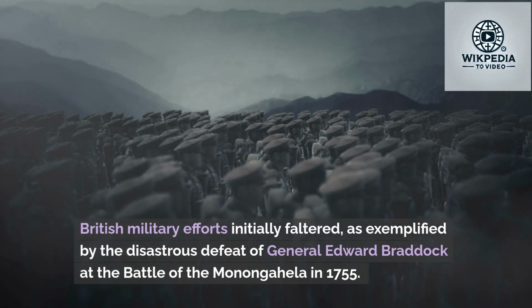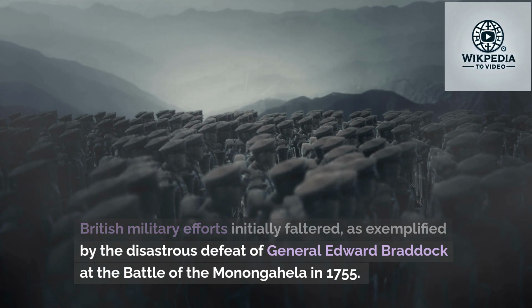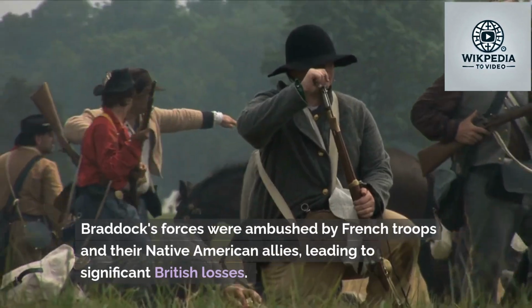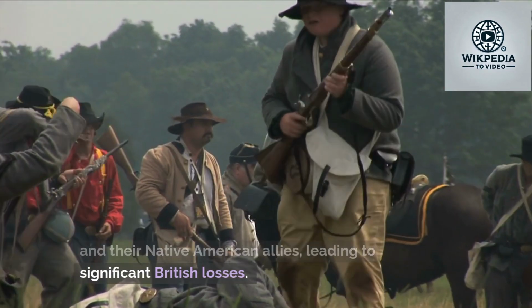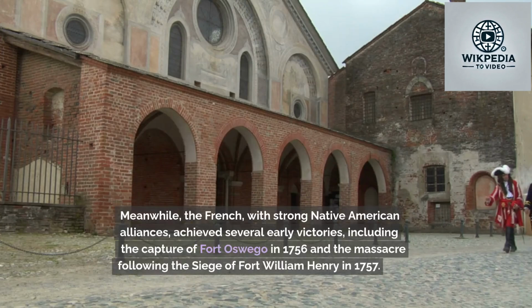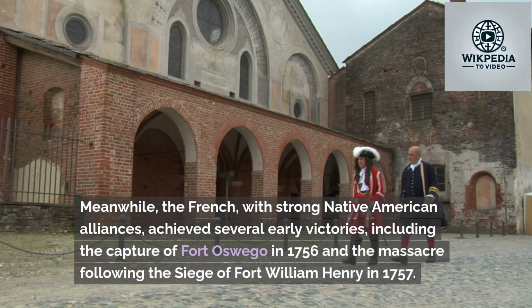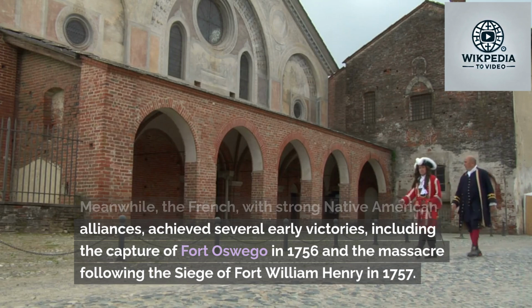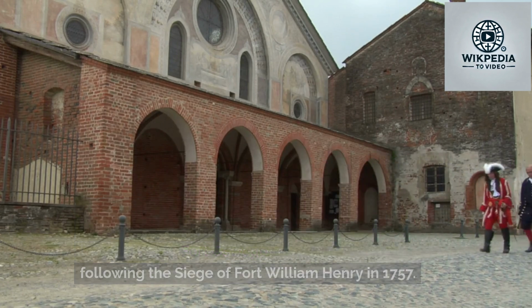British military efforts initially faltered, as exemplified by the disastrous defeat of General Edward Braddock at the Battle of the Monongahela in 1755. Braddock's forces were ambushed by French troops and their Native American allies, leading to significant British losses. Meanwhile, the French, with strong Native American alliances, achieved several early victories, including the capture of Fort Oswego in 1756 and the massacre following the siege of Fort William Henry in 1757.